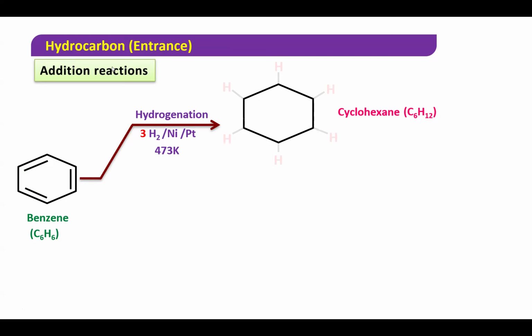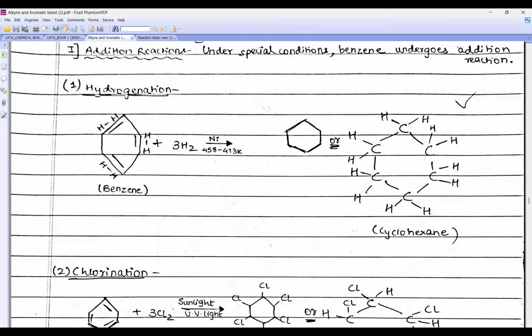Clear? So where is this reaction given, beta? Look here. I've shown you here at the very first. Can you see? I've added three hydrogens at three different places. Look, here you have to do the same with H, but as I told you, one H will go here, one here, one here, one here, one here. You see the H. And look, you will get cyclohexane, C6H12, cyclohexane.